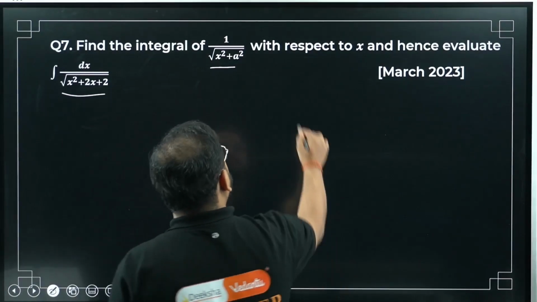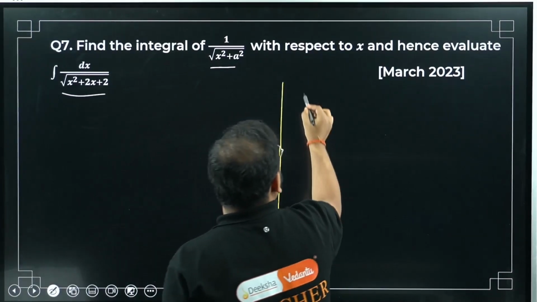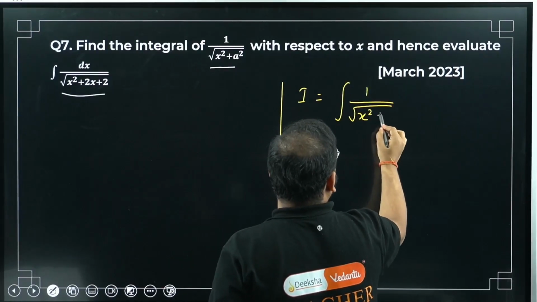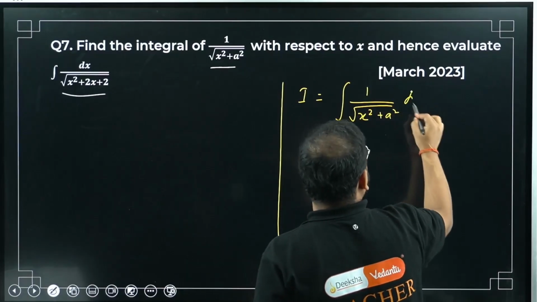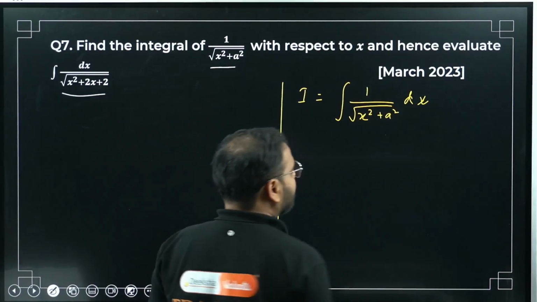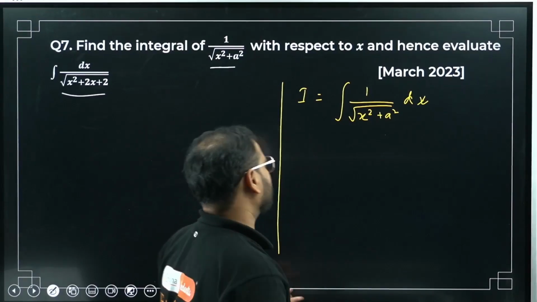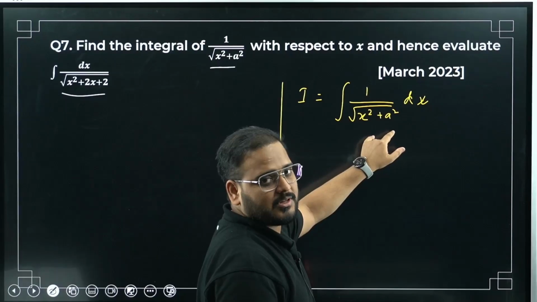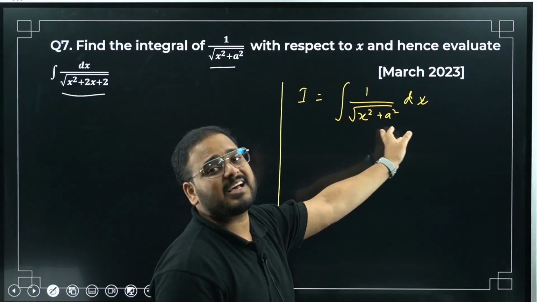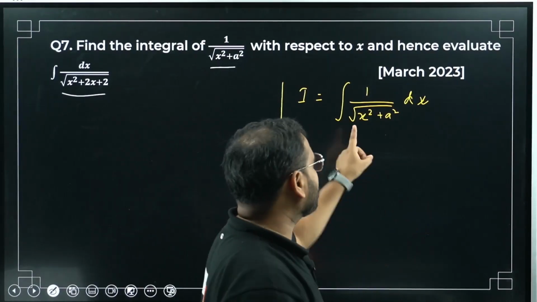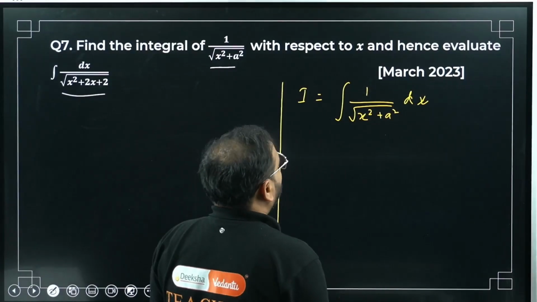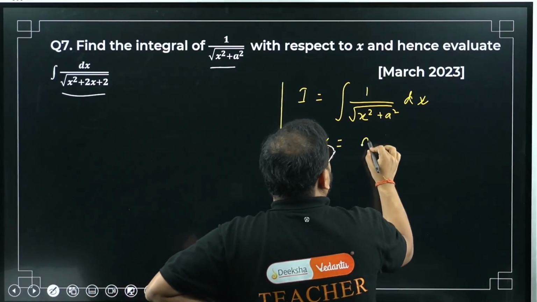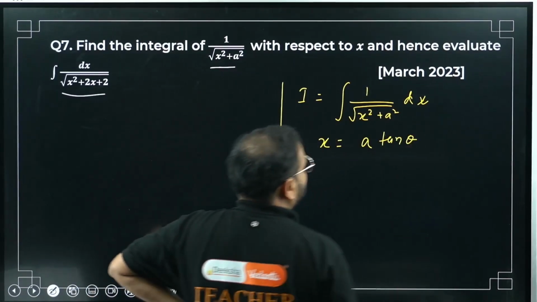Question number 7. To integrate this, my integration is given as I equals to integral of this. If you have attended my KCET lecture on integration, where I was talking about the substitution method, then I explained this substitution. Remember, whenever you have this condition, take x as a tan theta, because tan square plus 1 will make x square. Check here. So just take x equals a tan theta. So I have to change the variable.